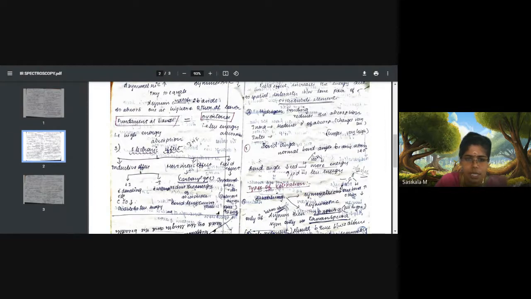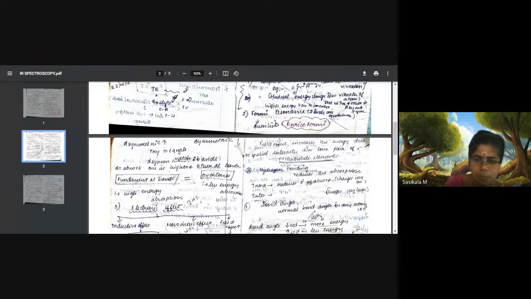So these are the different electronic effects that change the vibrational frequency of absorption from the normal value to another value. It shifts either towards a higher frequency level or towards a lower frequency level. Hope you have understood the electronic effects. What are the effects? Inductive effect, mesomeric effect, and field effect. So what are the three parameters we have seen? Coupled vibration, Fermi resonance, and electronic effect.